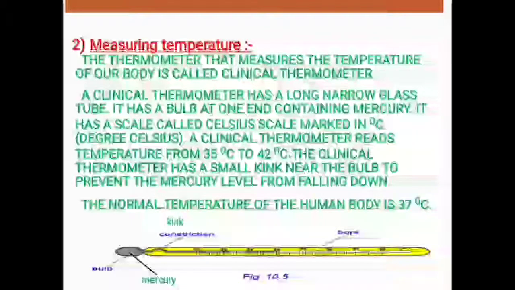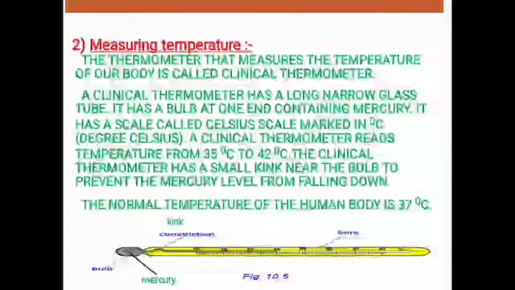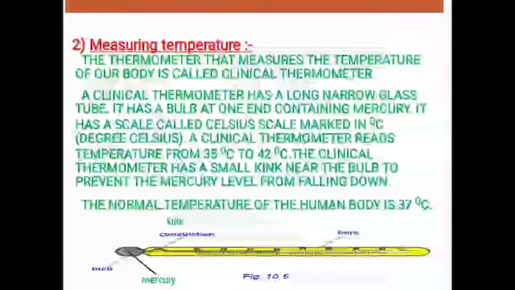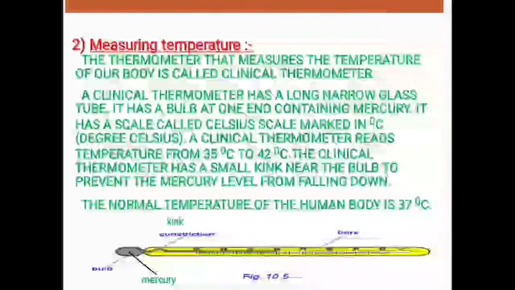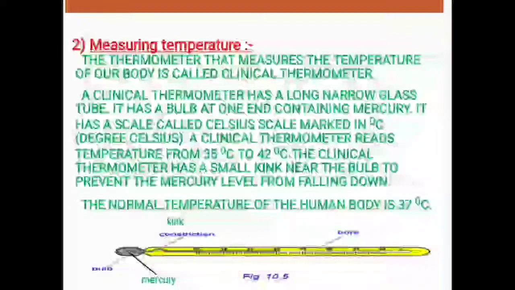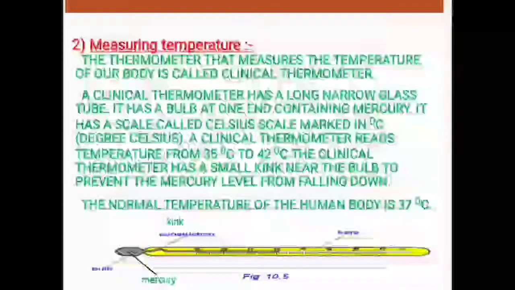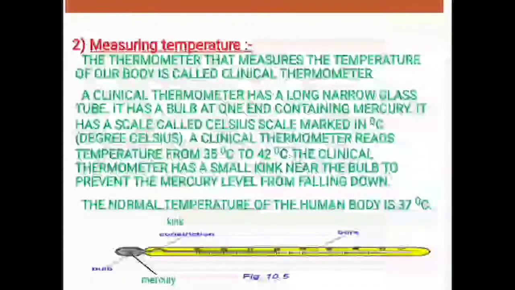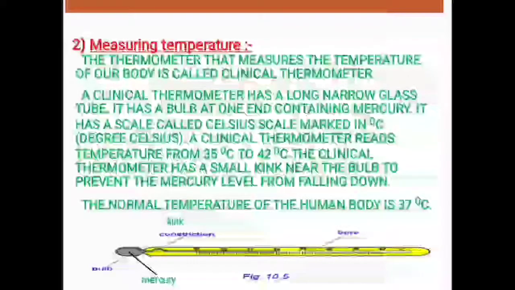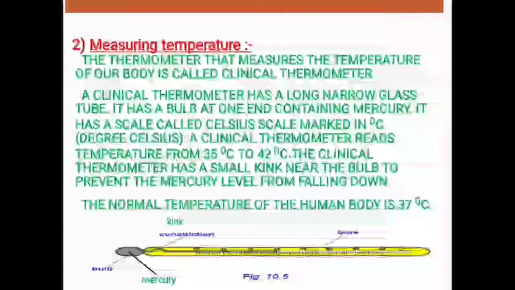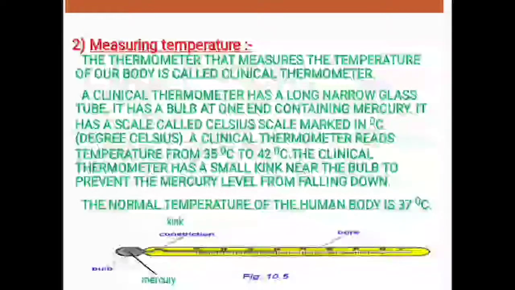I repeat, on the Fahrenheit scale, the range of the thermometer is 95 Fahrenheit to 107.6 degrees Fahrenheit. It means the minimum temperature that it can measure is 95 degrees Fahrenheit and the maximum is 107.6 degrees Fahrenheit. The normal human body temperature is 98.6 Fahrenheit. That is why when you run a fever, your mother says 102 degrees Fahrenheit, 102 degree बुखार.